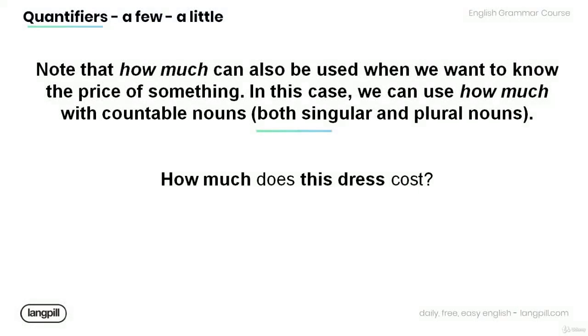Also note that how much can be used when we want to know the price of something. In this case, we can use how much with a countable noun, both singular and plural noun. Have a look at the example below. How much does this dress cost? Note that dress is a countable noun.